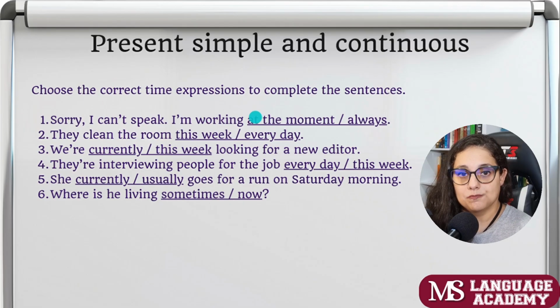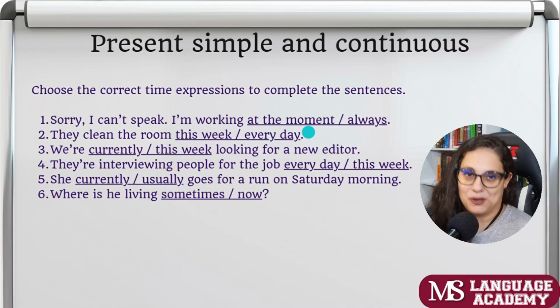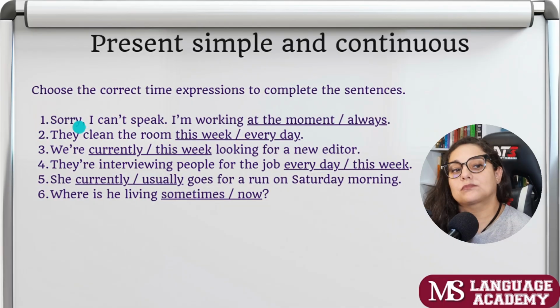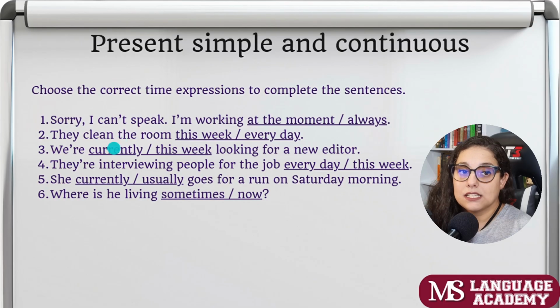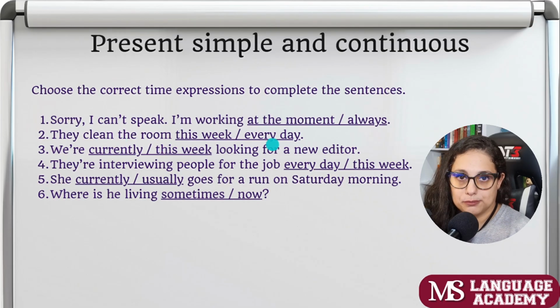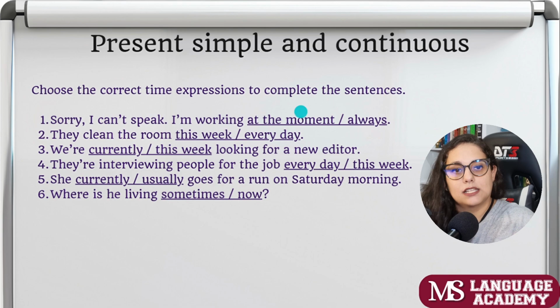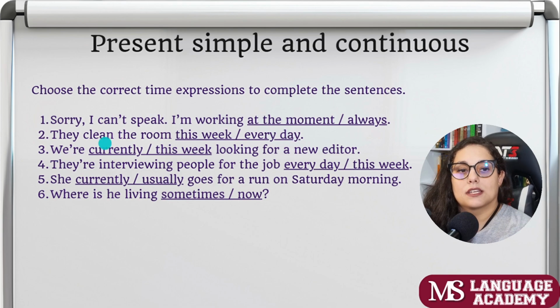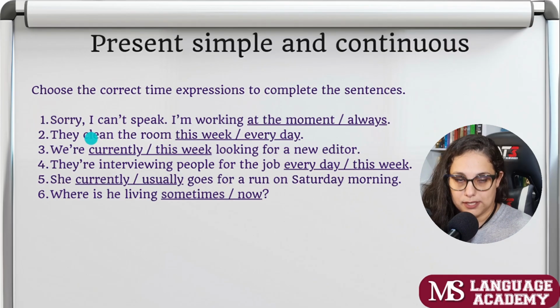I'm working at the moment. I'm working always. No, I'm working at the moment. They clean the room every day. This is a fact. They clean the room every day. It's part of a routine. So simple, right? Present simple, and here present continuous.